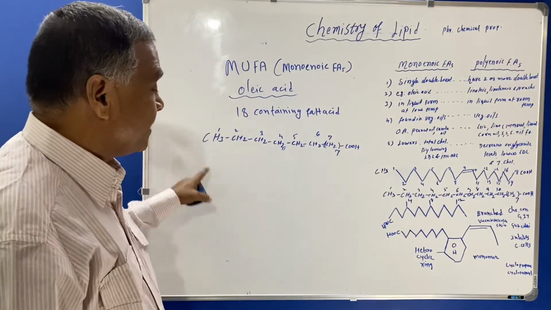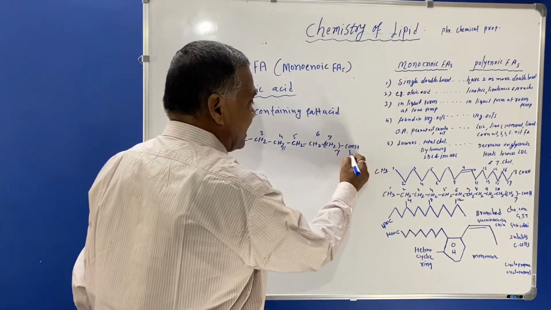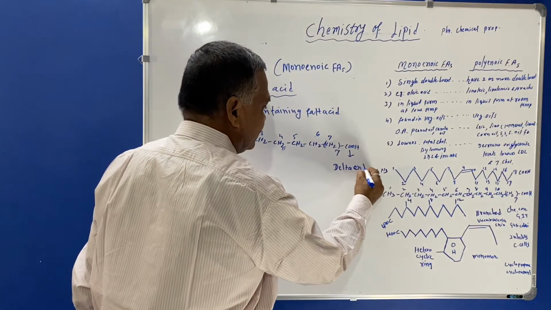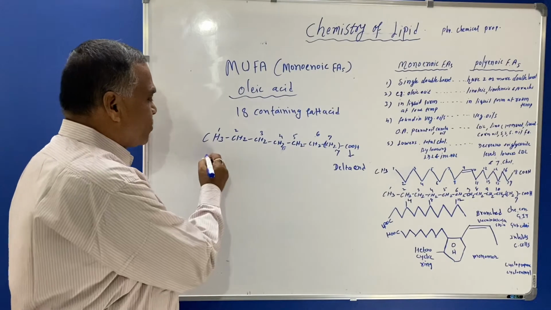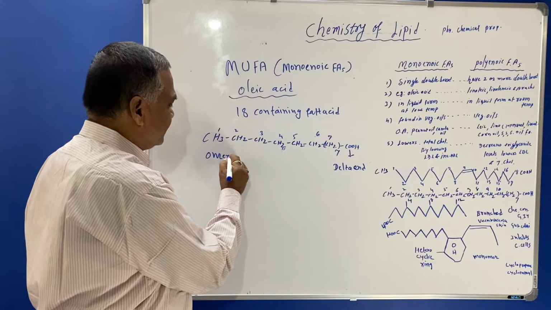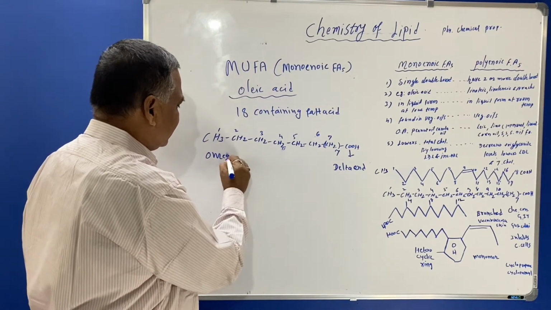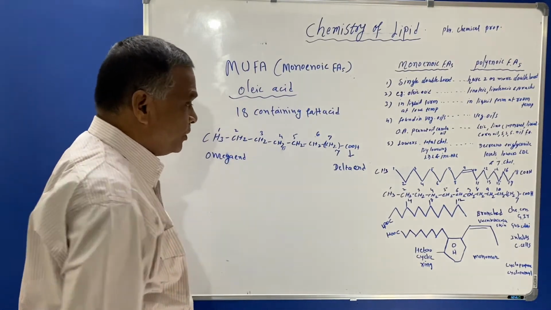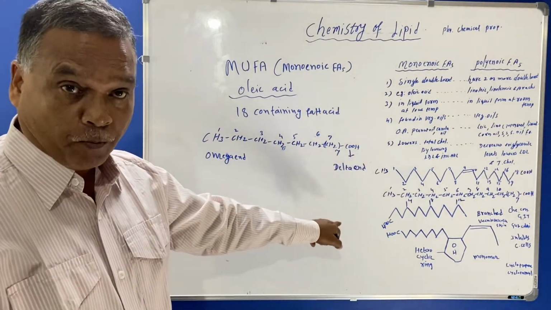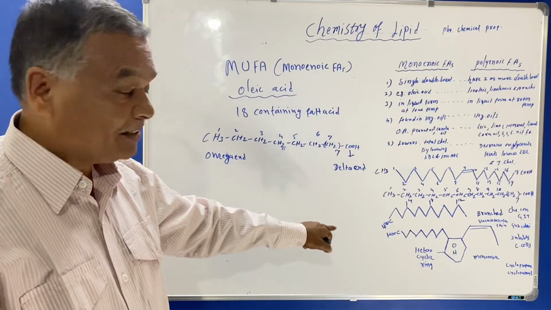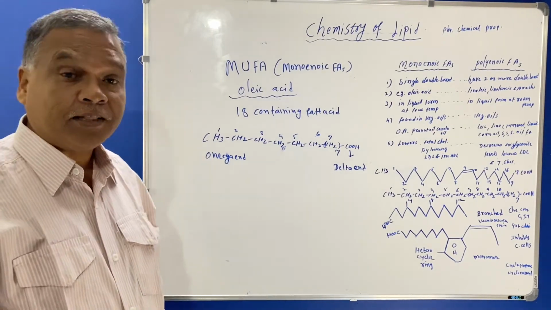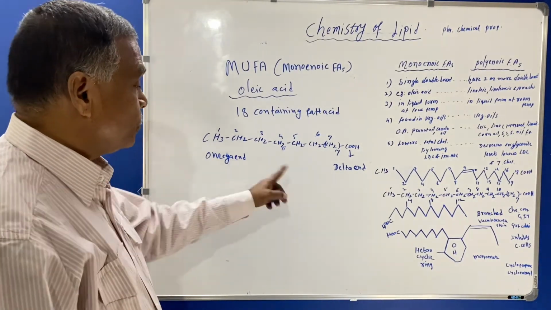So here you will see that one end is called the delta end, and the other end is called the omega end. You must know that the delta end will have the COOH group, that is the carboxylic group, and the omega end will have the methyl group. So these are the two ends.